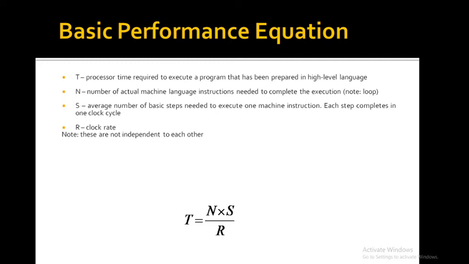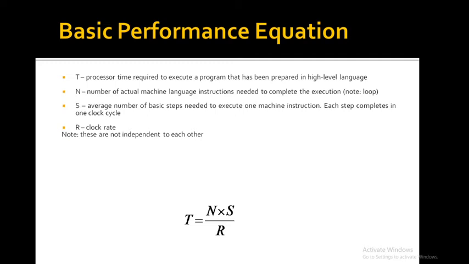Suppose that the average number of basic steps needed to execute one machine instruction is S, where each basic step is completed in one clock cycle. Understand this?